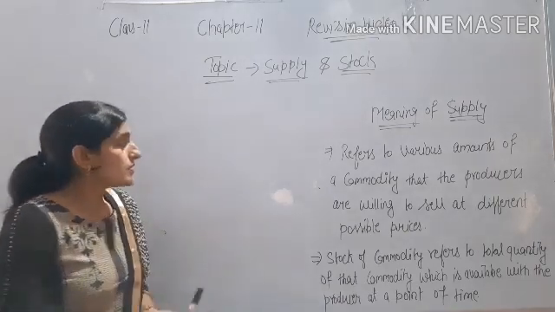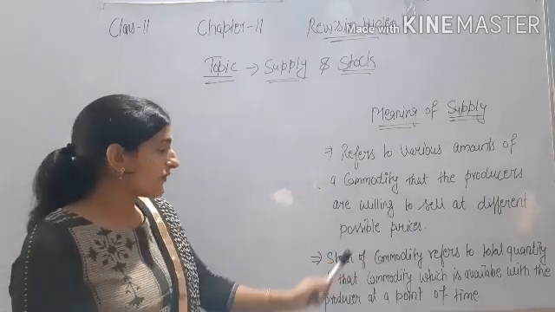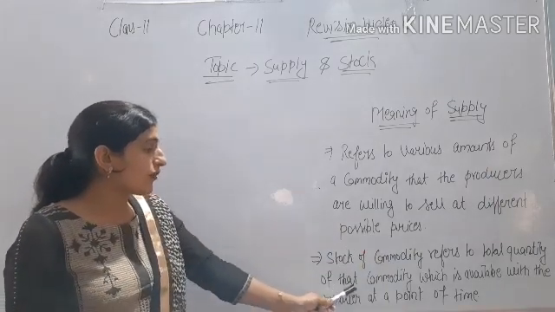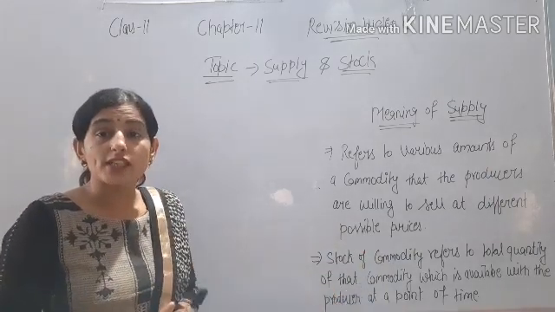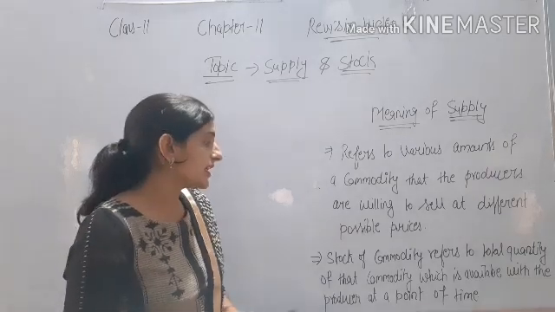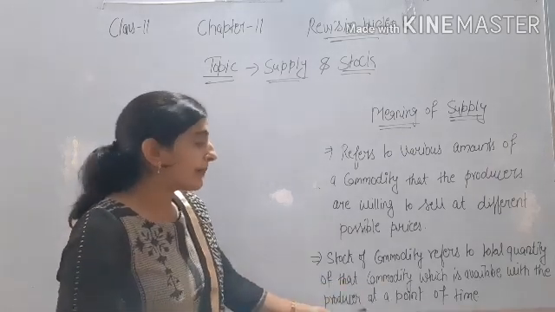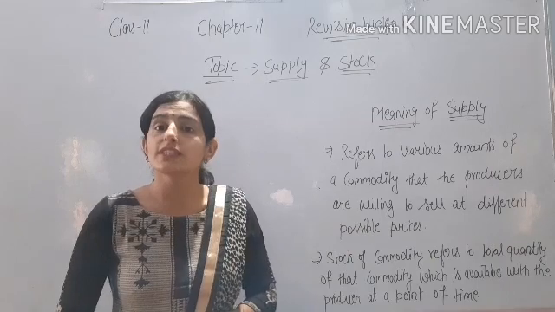And stock of a commodity refers to the total quantity of that commodity, meaning the total amount of any commodity which is available with the producer at a point of time.